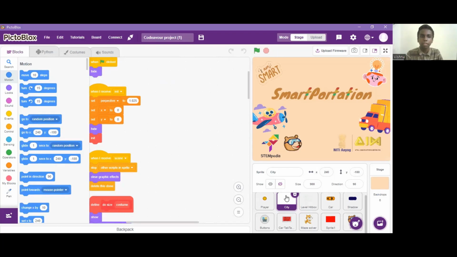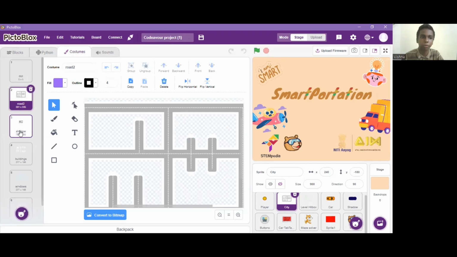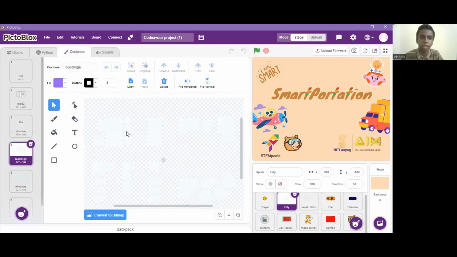So in this city environment, as I have said, it works based on cakes. That is, there are several layers. Let's see the costumes first. We have a road costume, we have a shadow, we have a building. The color might not look good, but there is a building costume, and there is a windows costume.